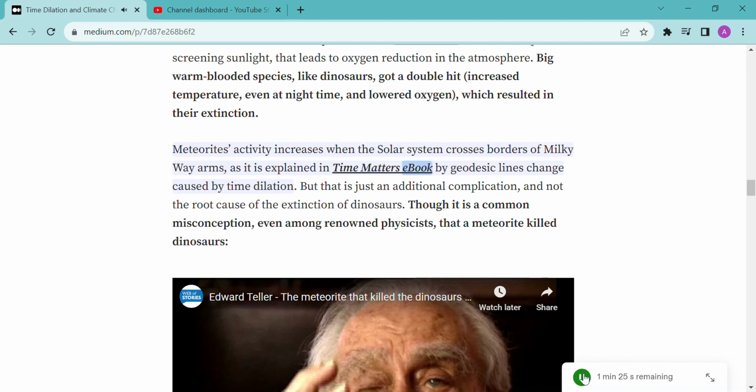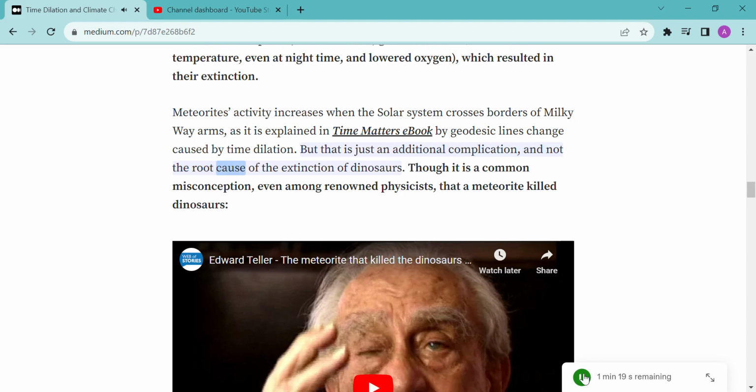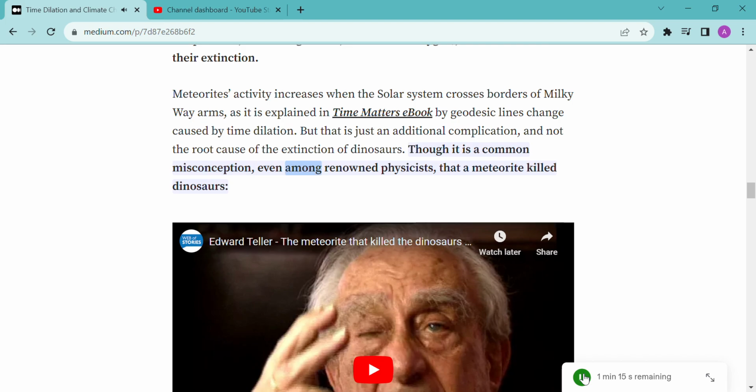Meteorite activity increases when the solar system crosses borders of Milky Way arms, as explained in the Time Matters eBook by geodesic line changes caused by time dilation. But that is just an additional complication, and not the root cause of the extinction of dinosaurs. It is a common misconception, even among renowned physicists, that a meteorite killed the dinosaurs.